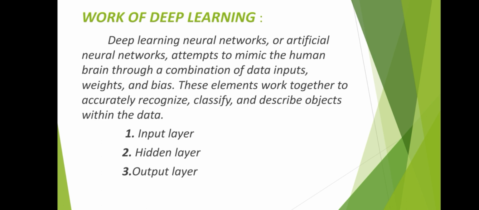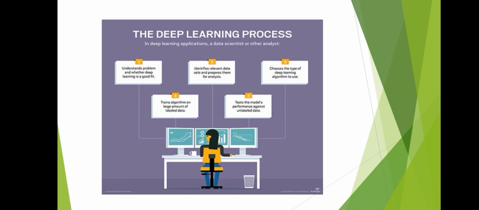Next, we see how deep learning works. Deep learning has three layers: input layer, hidden layer and output layer. Deep learning is a neural network or artificial neural network that attempts to mimic the human brain through a combination of data input, weight and bias. These elements work together to accurately recognize, classify and describe objects within the data. These are the things that are involved in the deep learning process.